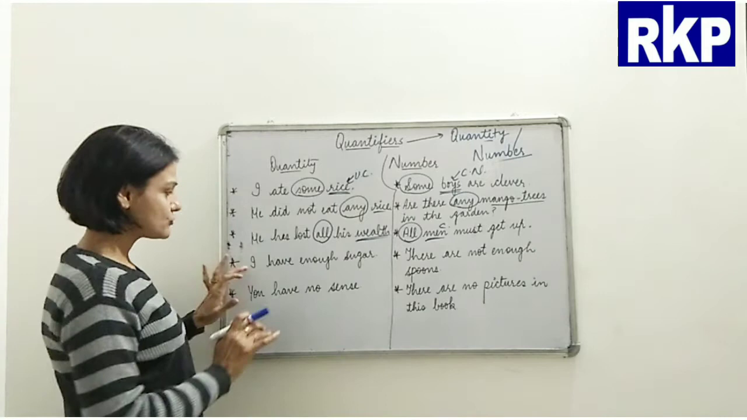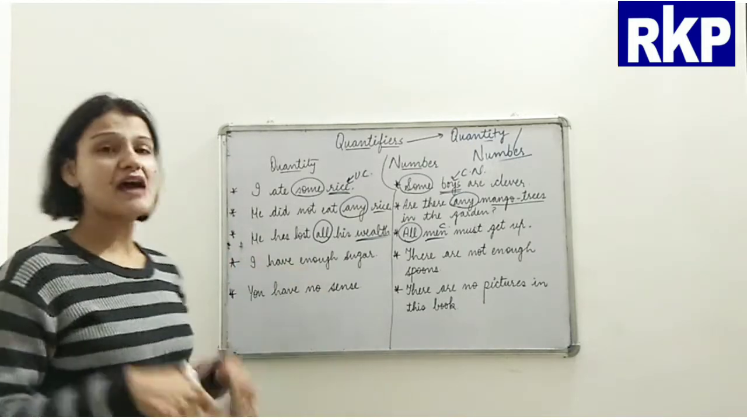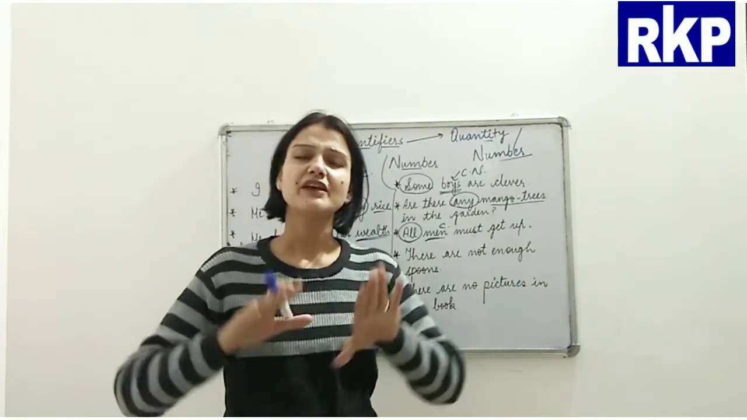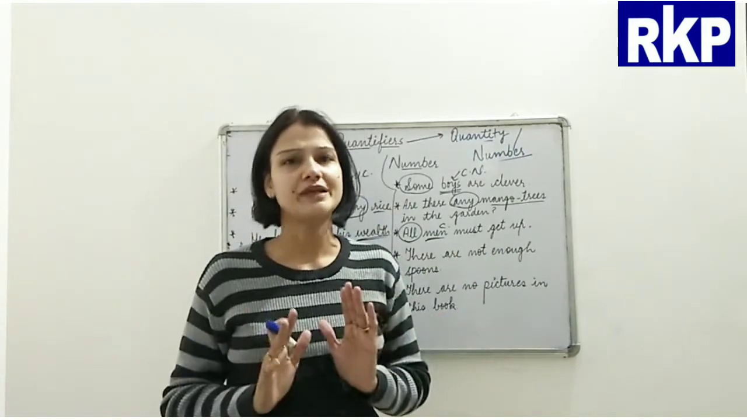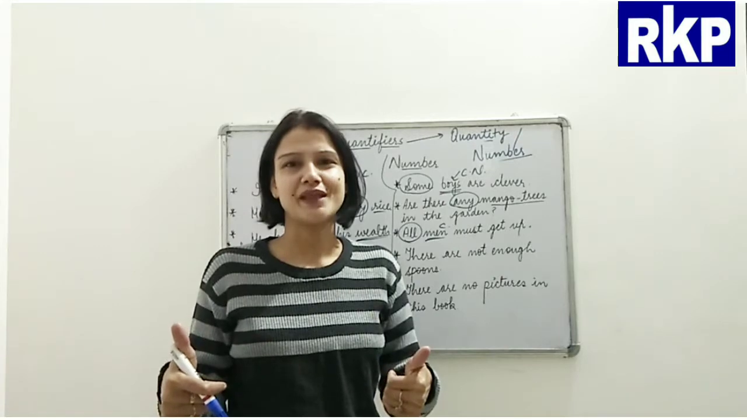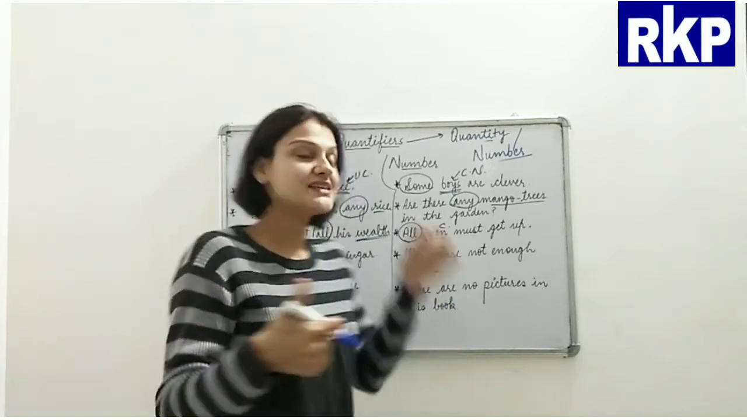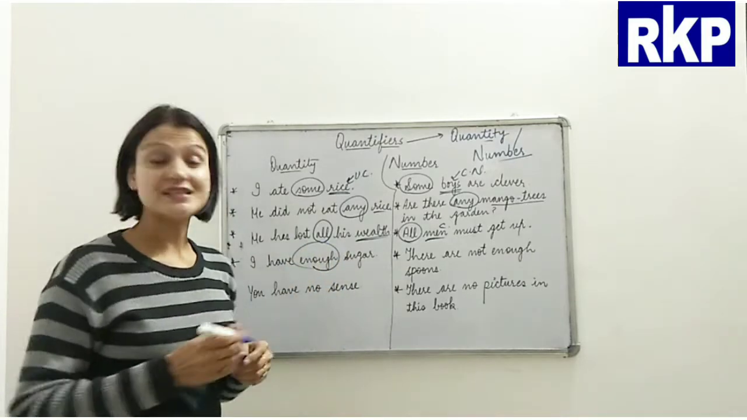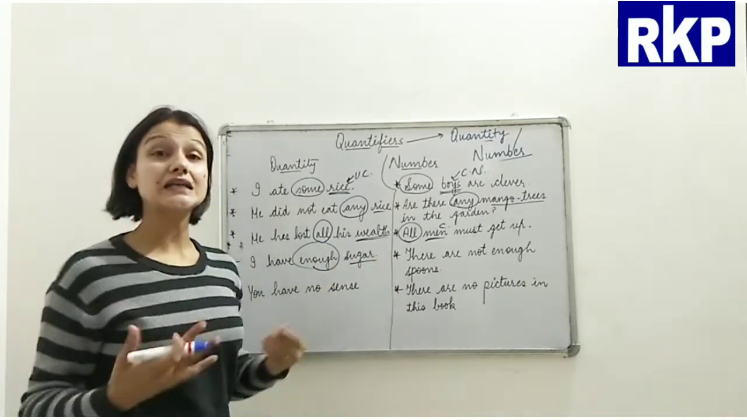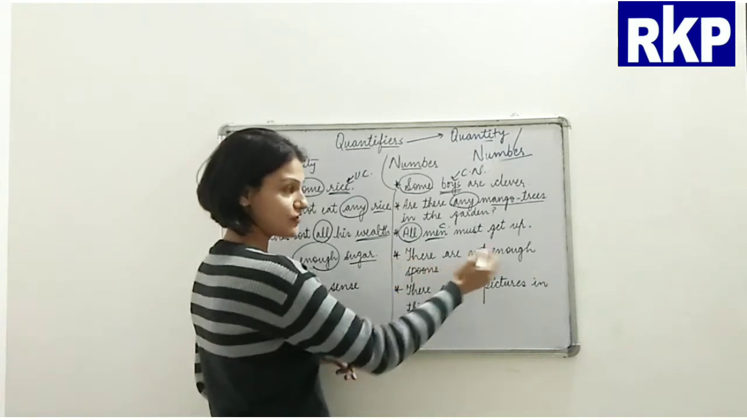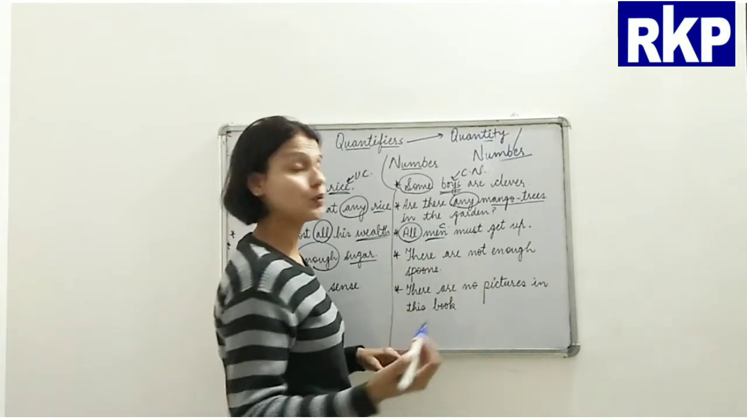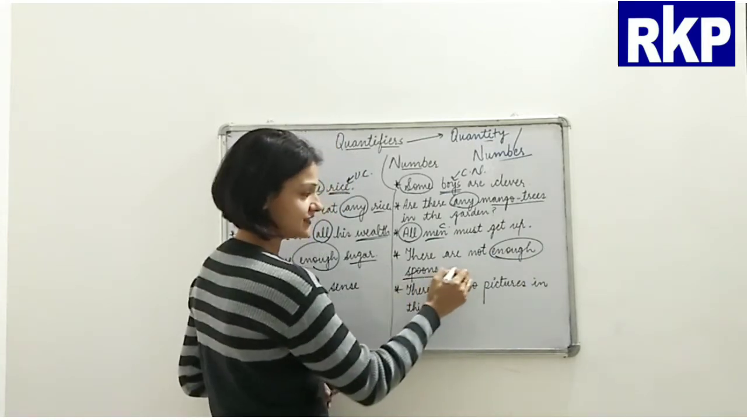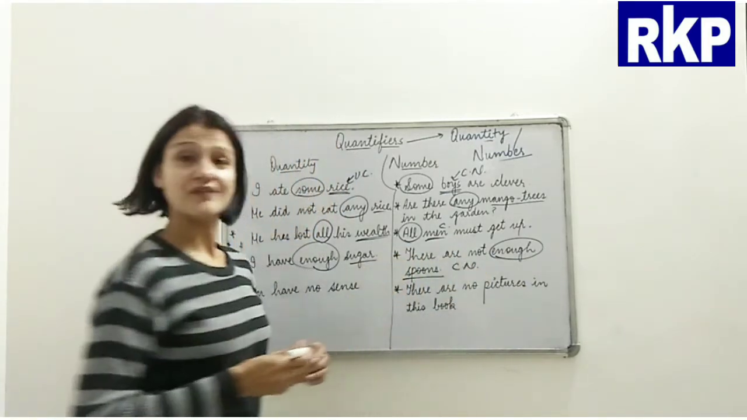Alright, now coming to the fourth sentence, we have I have enough sugar. Okay, enough means which is sufficient for me, a good amount of something, right? So I have enough sugar. So this is our quantifier, and again this is our uncountable noun. There are not enough spoons. The quantifier and the countable noun, right?